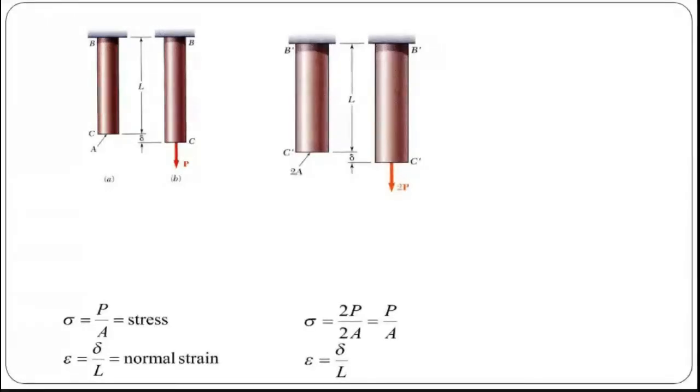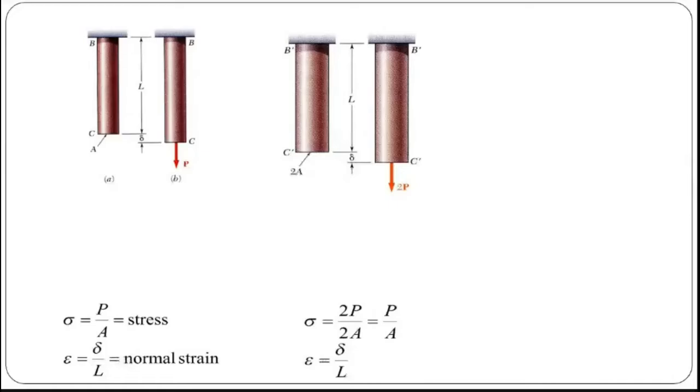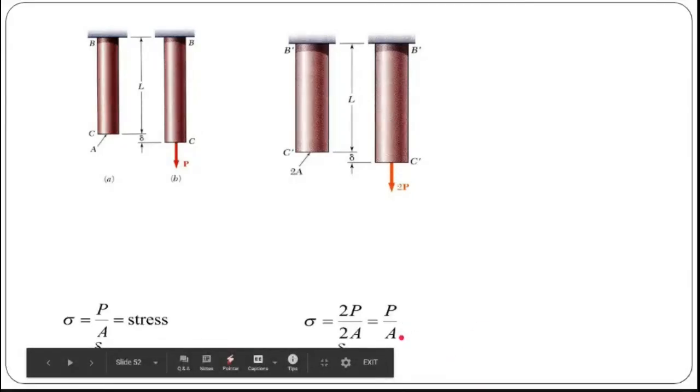Let me increase the area. So my cross-section area is twice. So when you have 2 times the cross-section area, which will be more benefited, stress or strain? Stress value. So my area is larger. Since my area is larger, the stress value will decrease. Since area is in the denominator, my stress value will decrease, right? But there won't be much change in my strain.